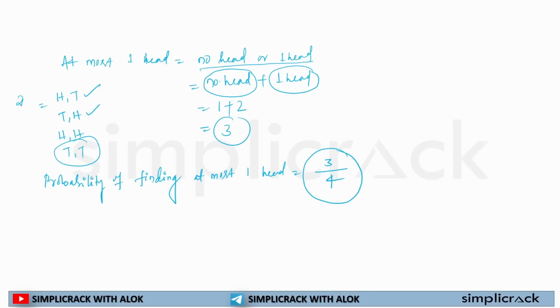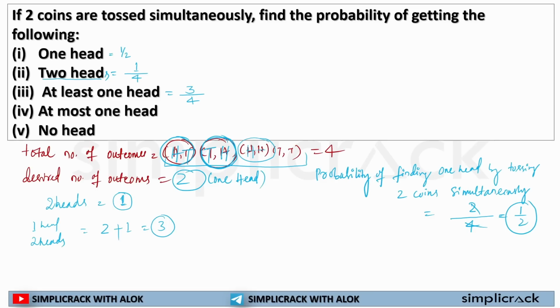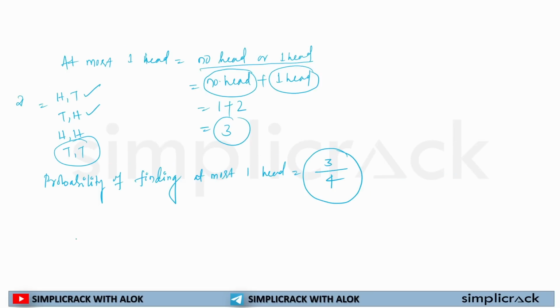Okay, now let's say the next question asks the probability of not getting a head. So the total number of outcomes was 4. In which outcome was there no head? In this outcome there is no head. So the probability of not getting head can be 1 by 4.